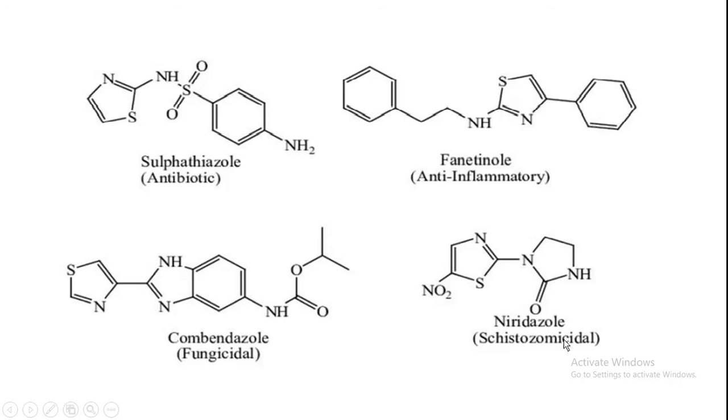Then niridazole, which is a schistosomicidal. Schistosomicidal means it is used against parasitic conditions from fresh water. If there is a parasitic infection from fresh water, for that infection we use this schistosomicidal. Its example is niridazole. This also contains thiazole as a prime structure.